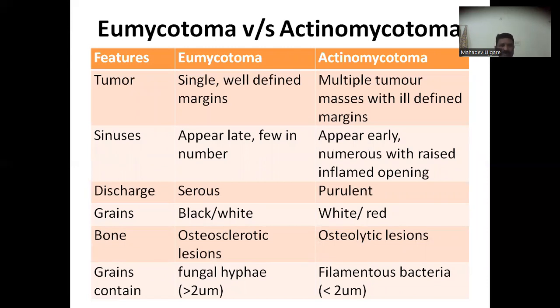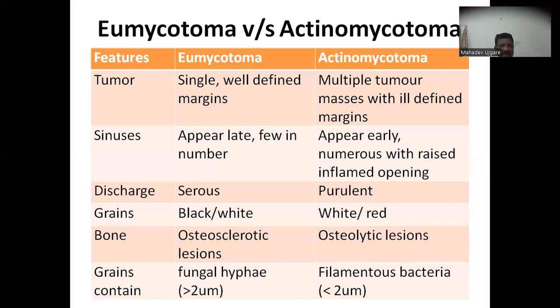Now, what is the difference between actinomycetoma and eumycetoma on the basis of their clinical symptoms? First, the tumor: eumycetoma produces a single tumor with well-defined margins, while actinomycetoma produces multiple tumor masses with ill-defined margins. Sinuses in eumycetoma appear late and are few in number, while in actinomycetoma they appear early and are numerous with raised inflamed openings.